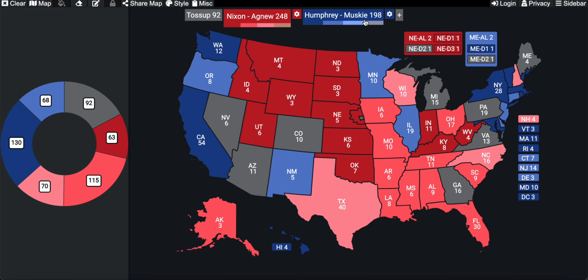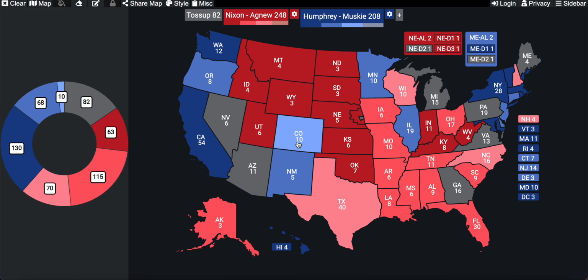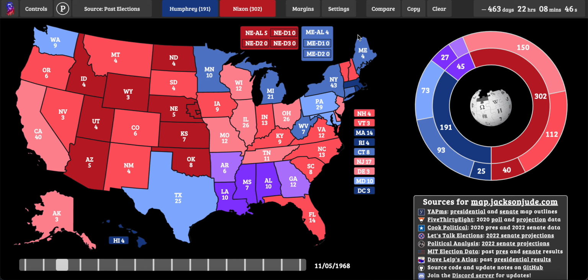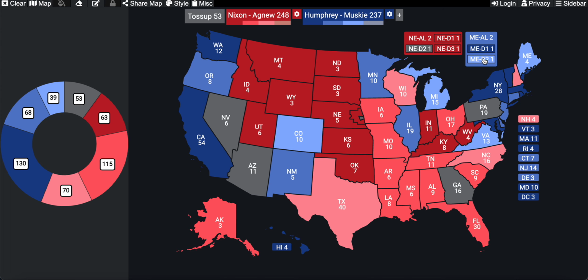And then for Hubert Humphrey, the lean states would be the states of Colorado, Virginia, Michigan, Maine District 2. No, he wouldn't win Maine District 2 by a lean margin. Oh, I forgot to put Nebraska District 1 as lean for Richard Nixon. And yeah, I believe that is all. So nobody has won yet, so this would be a very close election. But the rest of the states would be the very close states.